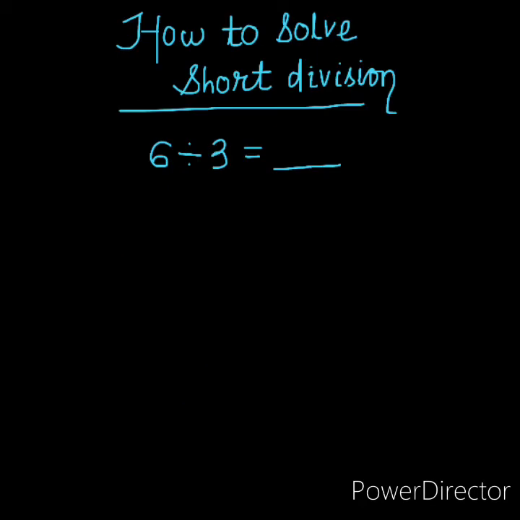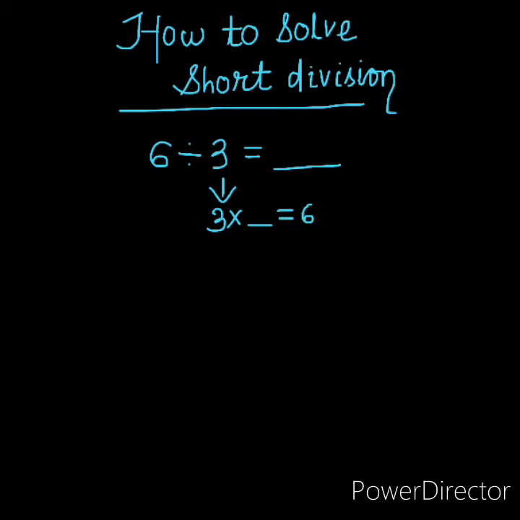Now let us learn how to solve short division in straight line format. The first question: let's take the example 6 divided by 3 equals dash. How to find this division? This is the divisor. What you multiply with the divisor to get the dividend, that is the answer.